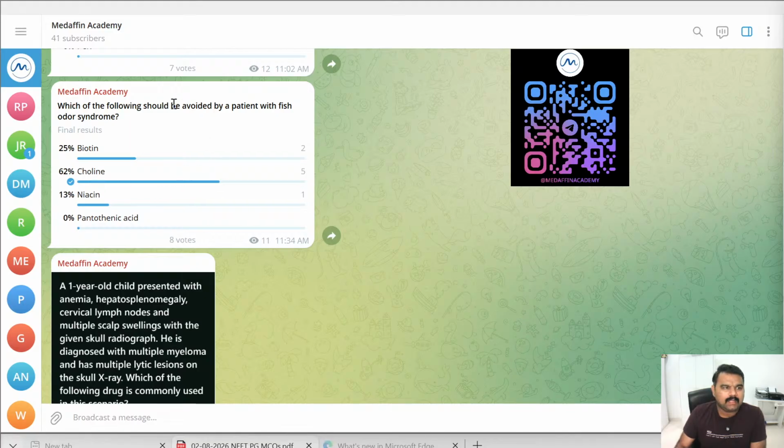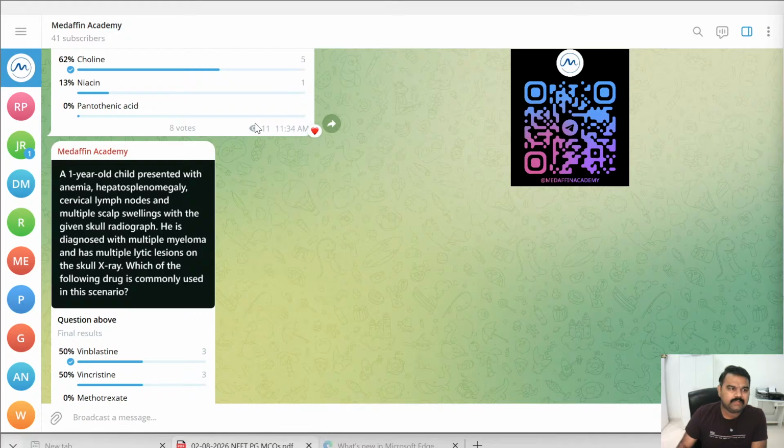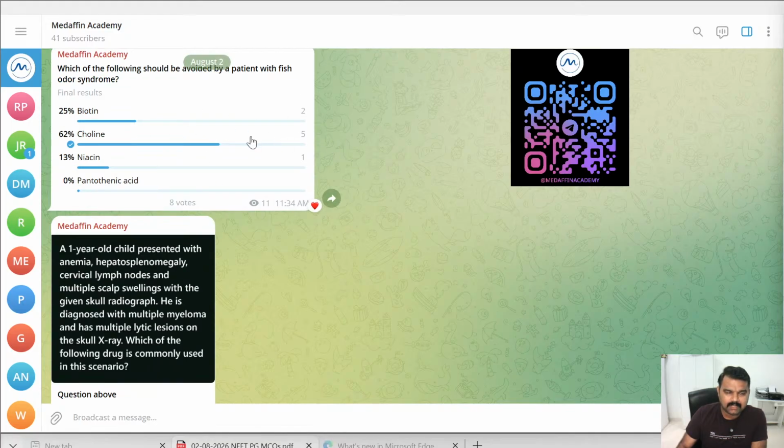This should not be given in patients with fish odor syndrome because it has a certain element, an amino acid, which aggravates this syndrome. So foods containing these things, like egg and all, should be avoided. The full explanation will be there in the PDF.